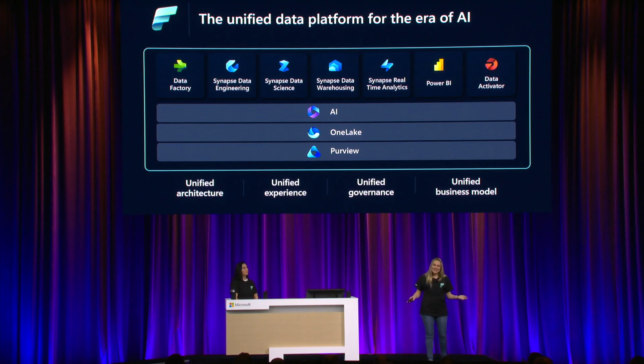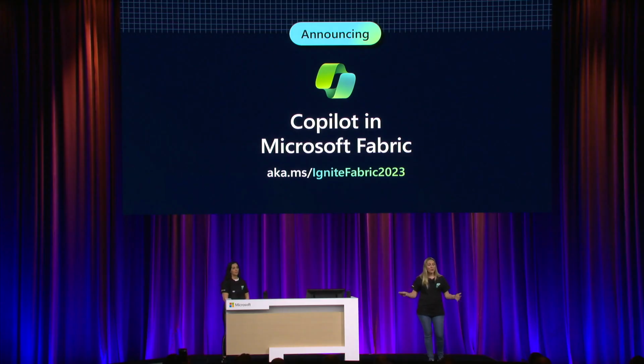And we're really excited that the newest capability powering this platform is the AI capabilities. We are infusing all of these different workloads with AI, with Copilot. And as of Ignite, we're so excited to announce the public preview of Copilot in Microsoft Fabric. It is going to start rolling out this week. It's going to take some time to roll out everywhere, so if you're not seeing it yet, please be patient. It is coming. Before we jump into the specific product experiences, let's take a sneak peek into the vision of Copilot in Microsoft Fabric.